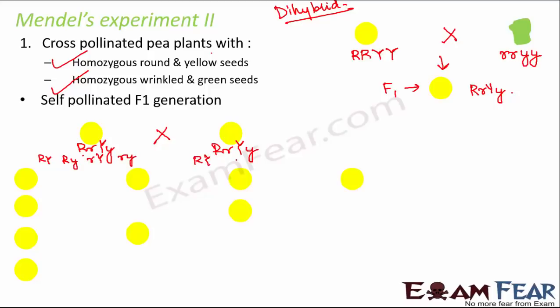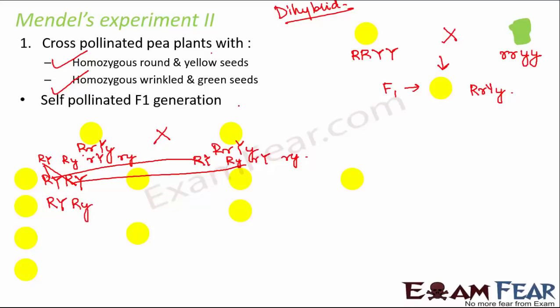Then these combined with each other, like this capital R capital Y combined with this, again this combined with this, and so on. So you get a huge number of combinations. Basically you found capital R capital Y, capital R capital Y. Similarly here capital R capital Y, capital R small y, and so on. So you found that there were 9 seeds which were round and yellow. There were 3 seeds which were green in color but round in shape. There were 3 seeds which were wrinkled in shape but yellow in color. And there was 1 seed which was green in color and wrinkled in shape.